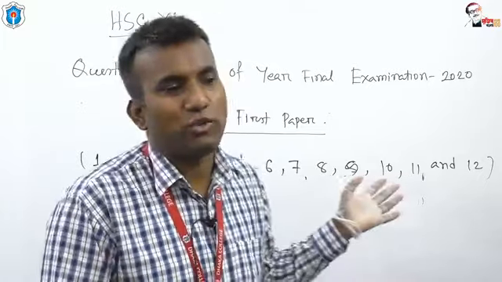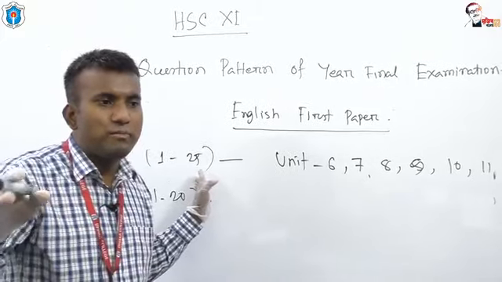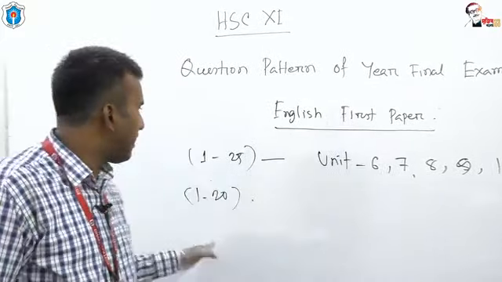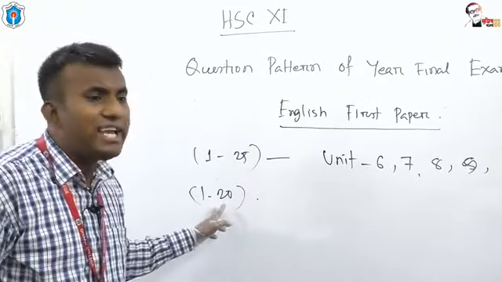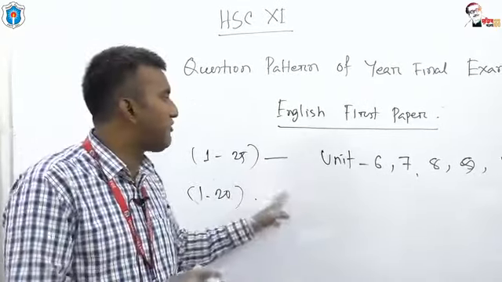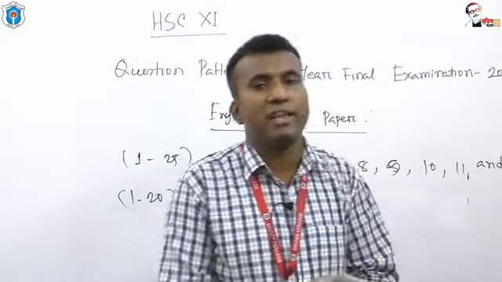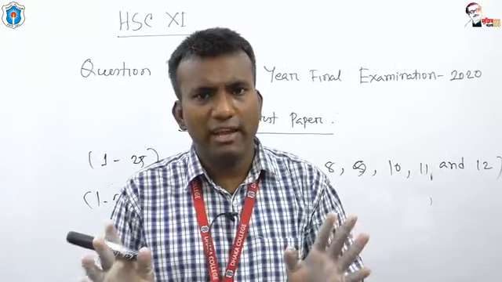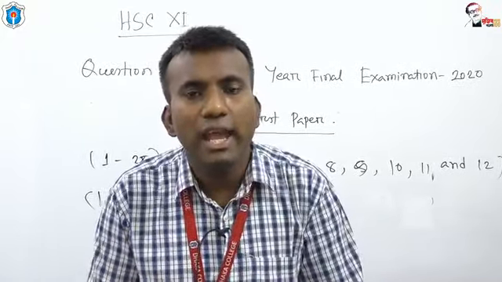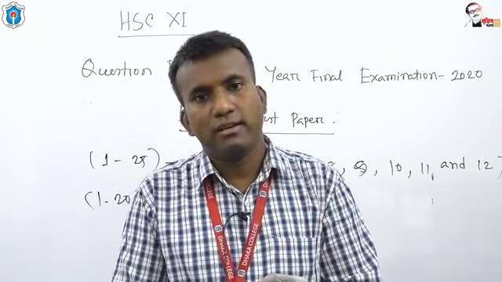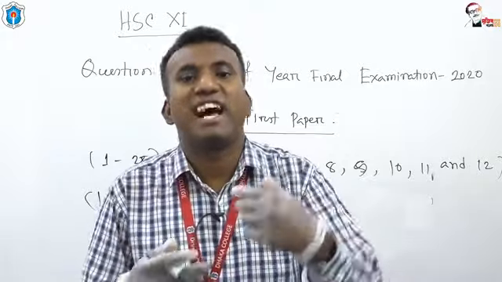Okay, let us calculate. Up to this part, we have got that 25 MCQs will be given from English first paper, and from these 25 MCQs, 20 questions will be from Unit 6, 7, 8, 9, 10, 11 and 12. There are 7 units. From these 7 units, 20 MCQs will be given.